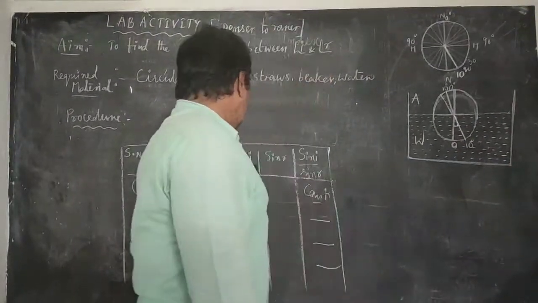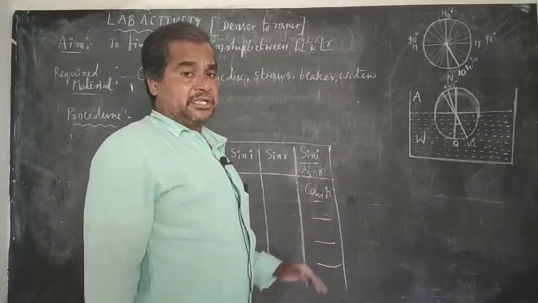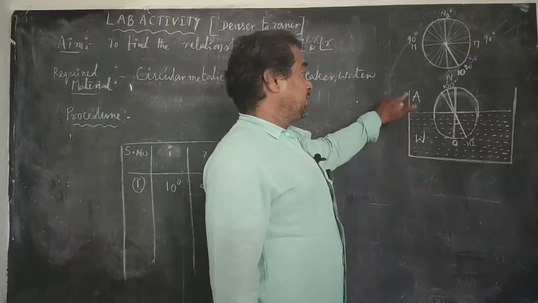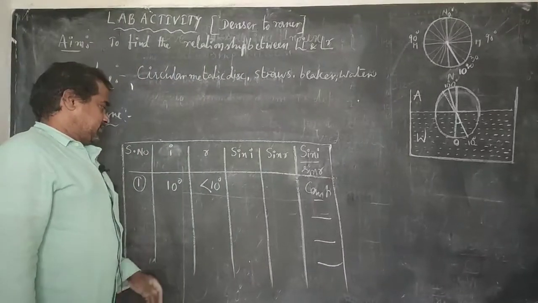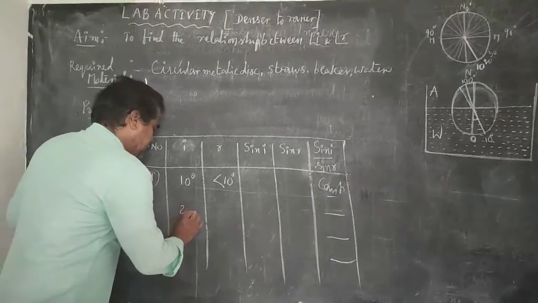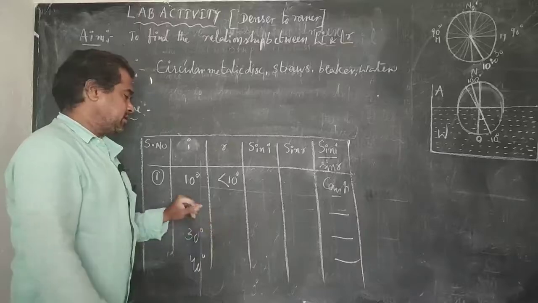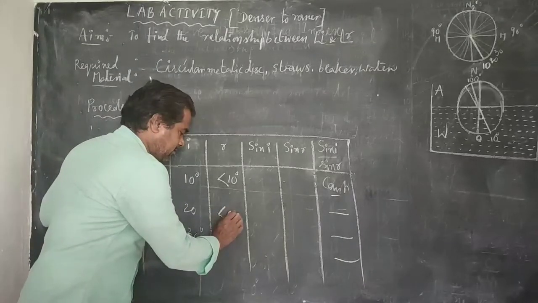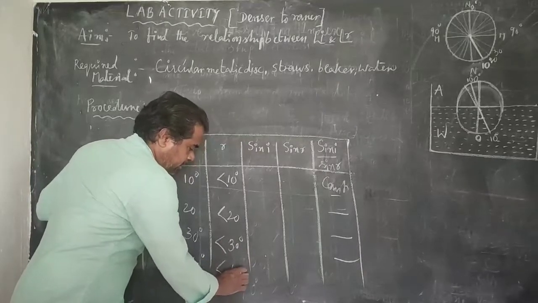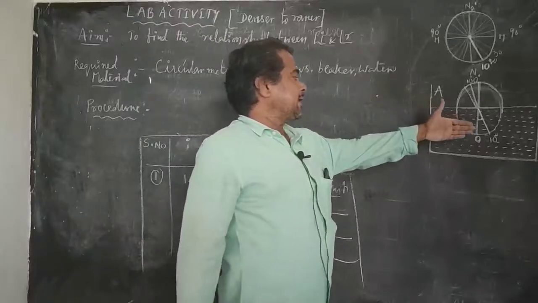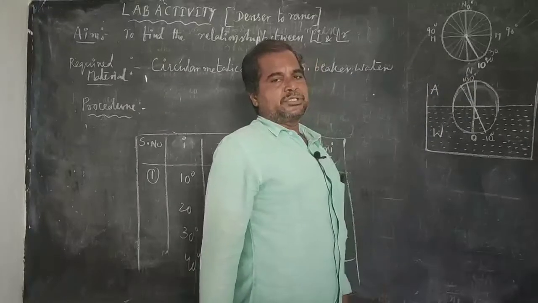So for every angle of incidence, we get the sin i by sin r value remaining constant even though the light ray passes from denser medium to rarer medium. But here we get one observation: for every angle of incidence, we get one angle of refraction, and that value must be greater than the angle of incidence. Why? Because here the light ray travels from denser medium to rarer medium.